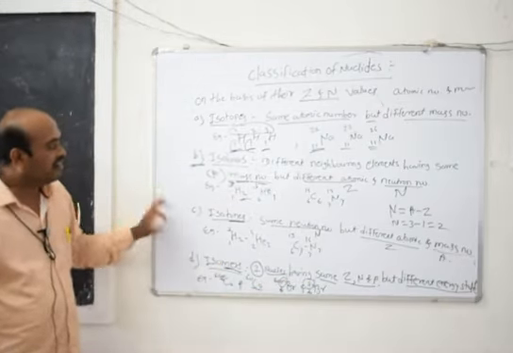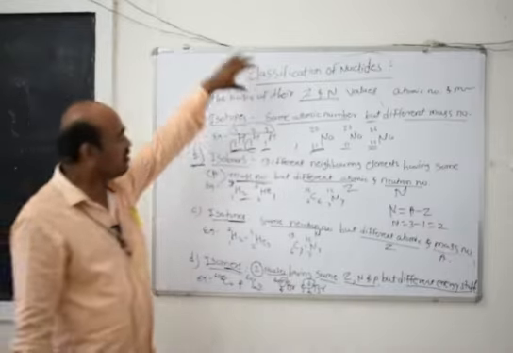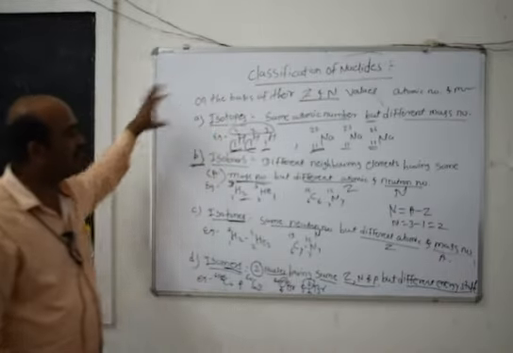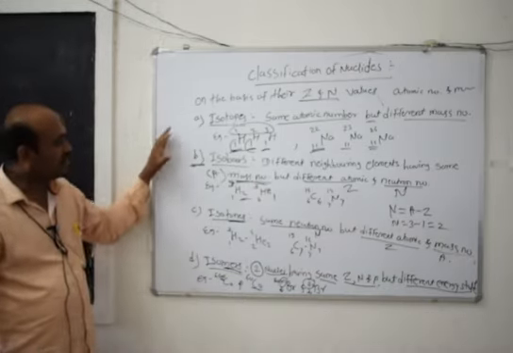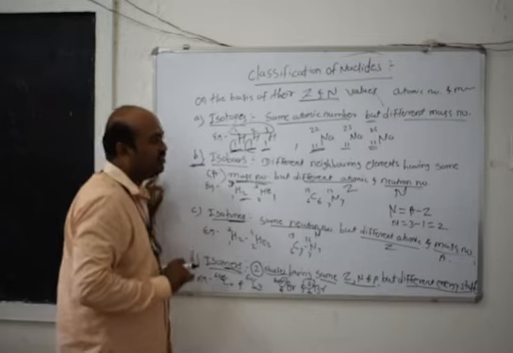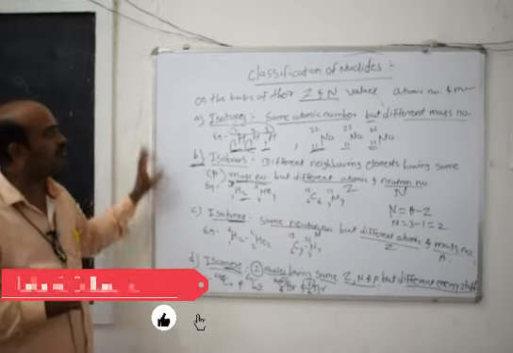These are the four types of classification of nuclides on the basis of their atomic number, neutron number and mass number, with their examples and definitions, the most important points of basic chemistry.